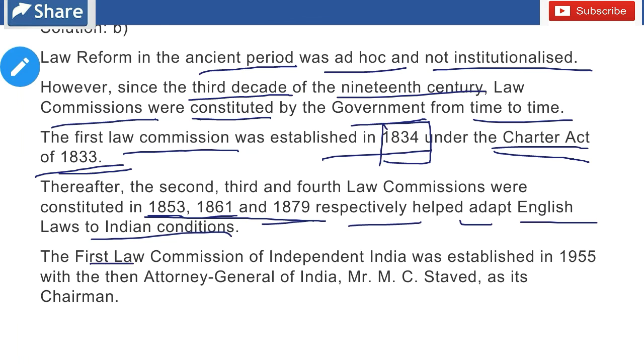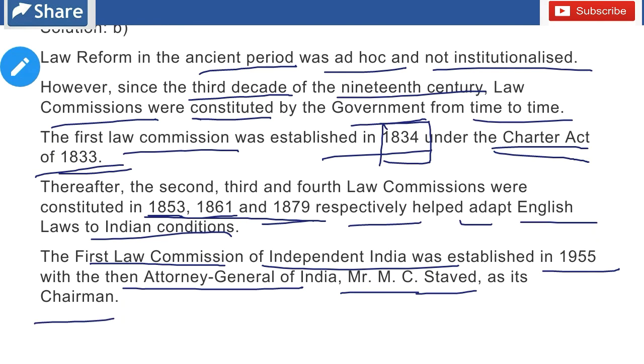So the first law commission of independent India was established in 1955 under the then Attorney General of India, Mr. M.C. Setalvad, as its chairman. Now our 5 questions are over.